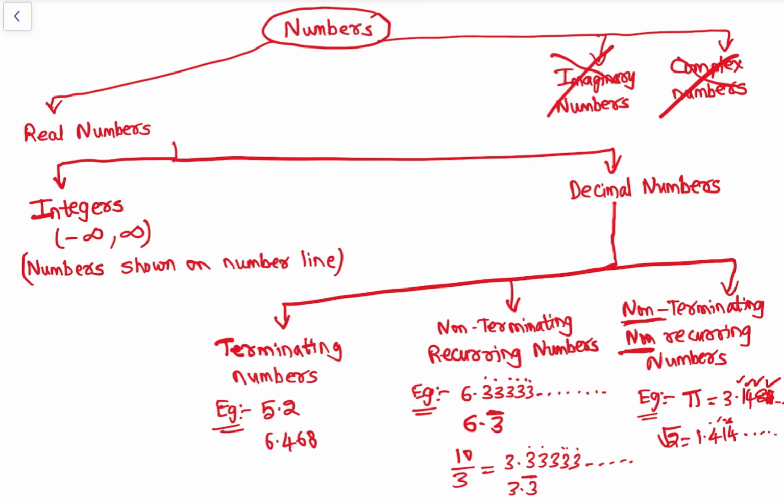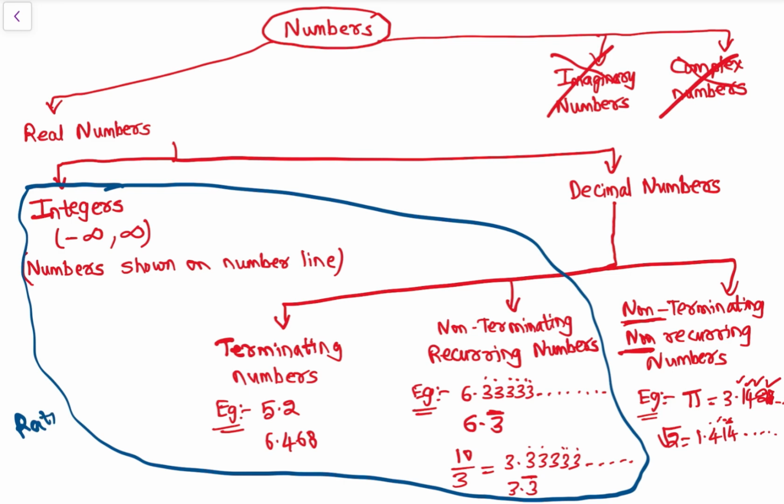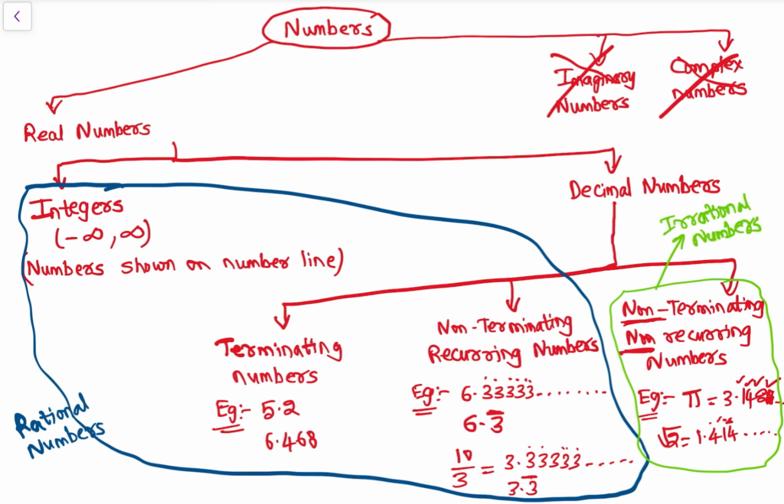So these are the decimal numbers. And if we see these integers and these decimals, like the terminating numbers and non-terminating recurring numbers, they are rational numbers. And this number, this is an irrational number. Rational numbers and irrational numbers.